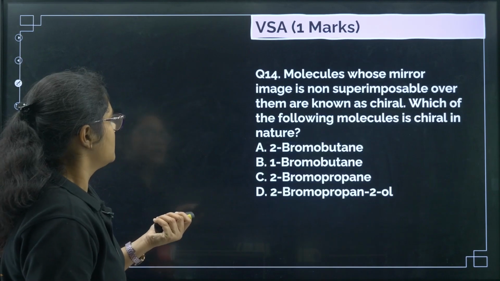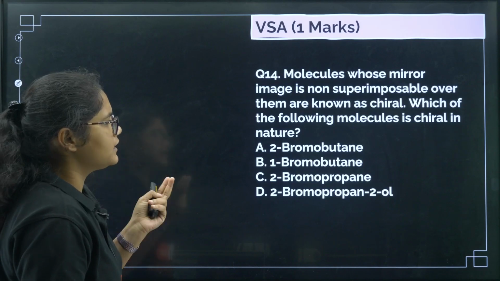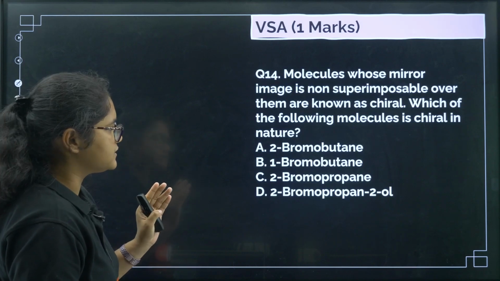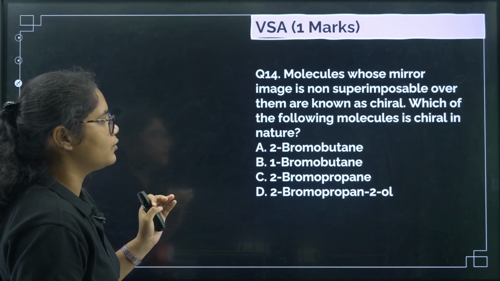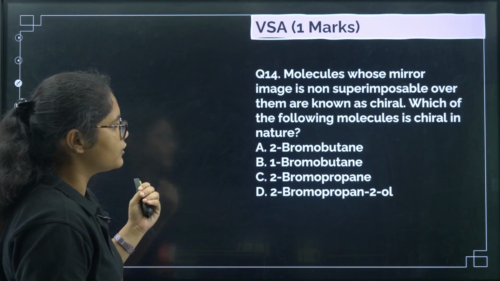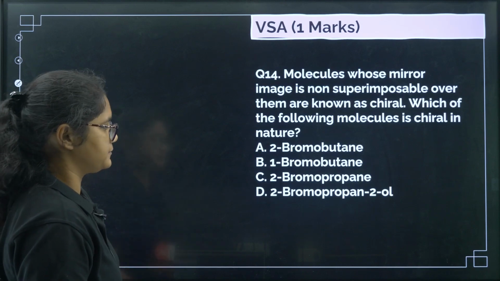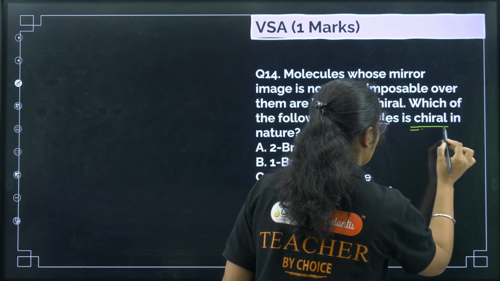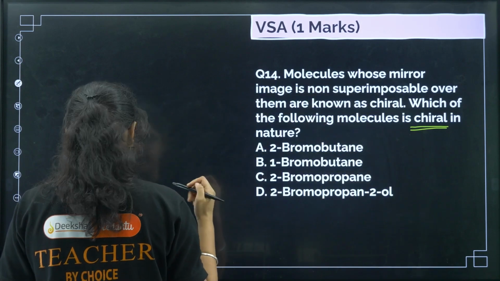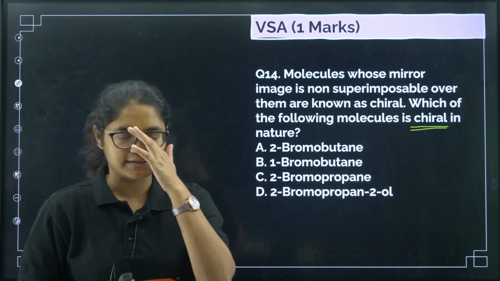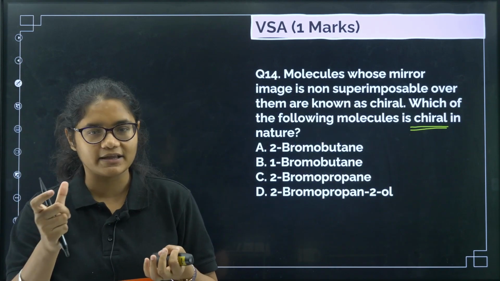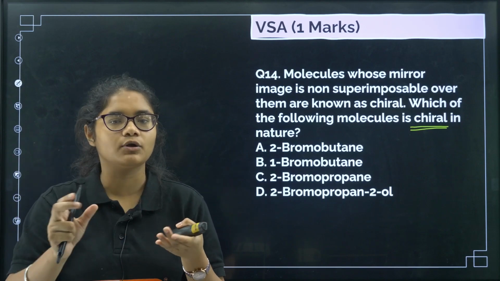Okay, next, molecules whose mirror images are non-superimposable over them are known as chiral. Which of the following molecules is chiral in nature? So here you should know what is the condition for chirality. Every time if a molecule is given, you won't draw its mirror image and check whether it is superimposable or not, right?